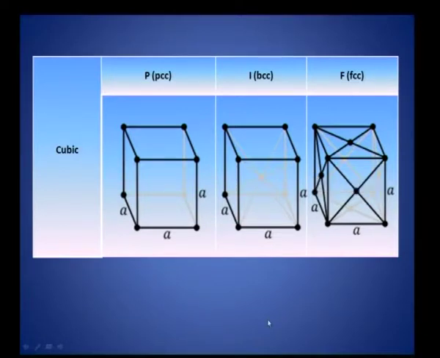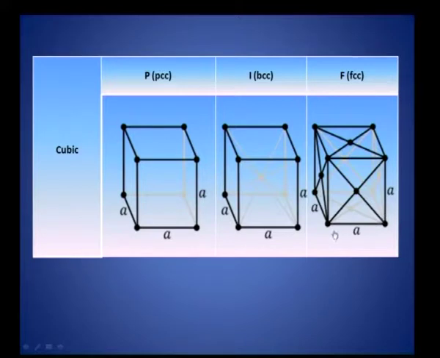This is a face centered cubic structure. What is a face centered cubic structure? In addition to atoms being found at the corners, there are 8 corners, right. You look at this face, at the center of this face there is an atom. You look at the top face, at the top face you have got an atom. Similarly, the bottom face has an atom at the center, and for this face and this face you have got an atom at the center.